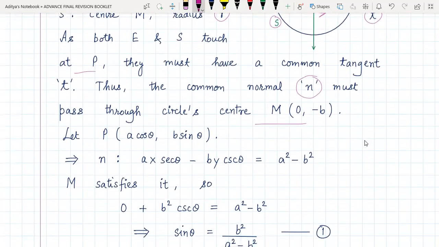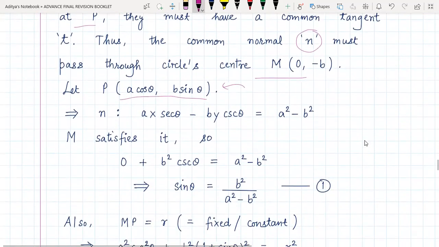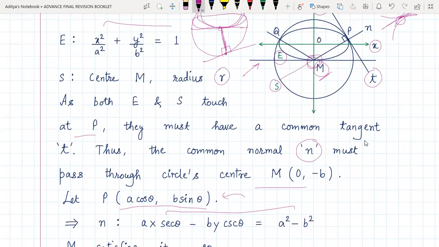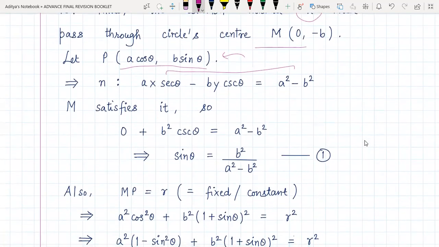So now let us do one thing. We can assume P to be a cos theta comma b sin theta, because it obviously lies on the ellipse also. So we have just assumed it to be a point in parametric form. Now at this parametric point, we can write the equation of normal to the ellipse, a very standard result. Now since M satisfies it, because look, the normal N is obviously passing through the point M, right? So M would have to satisfy it. So 0 comma minus b I have substituted in here, and finally we are obtaining sine theta equal to this quantity, which we are calling equation number 1.